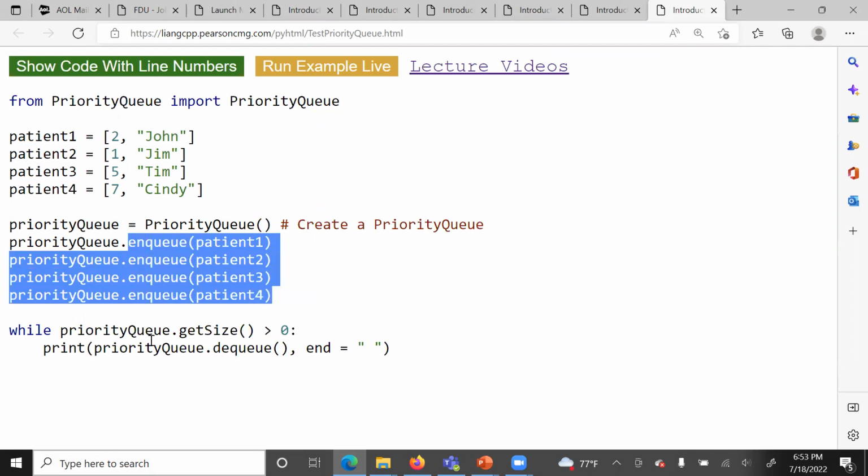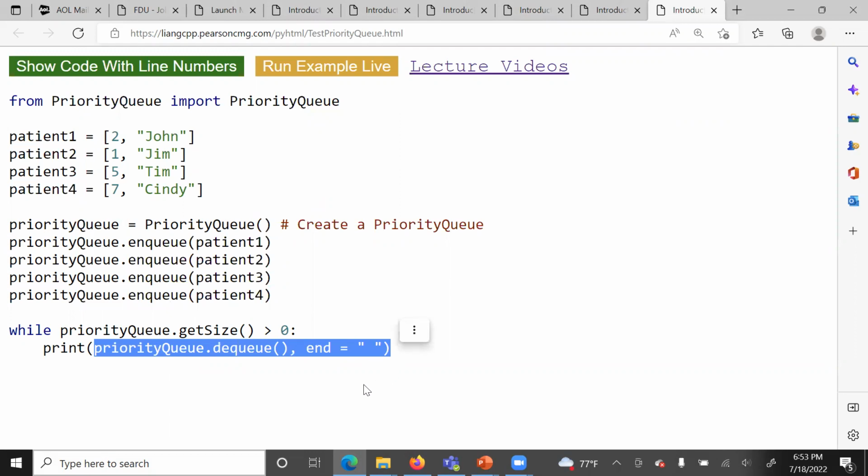Now we say while priorityQueue.getSize is greater than 0, we want to remove. When we run this program, we will see that the patient with the highest priority will be removed first. Here we are assuming this is where we insert patient 1, so patient 1 went in first. Most likely patient 1 will not come out first, since they didn't have the highest priority. If the highest number is the highest priority, then Jim will come out first.